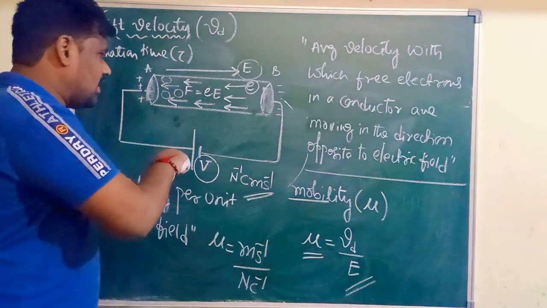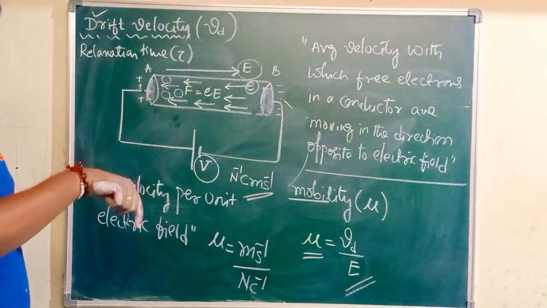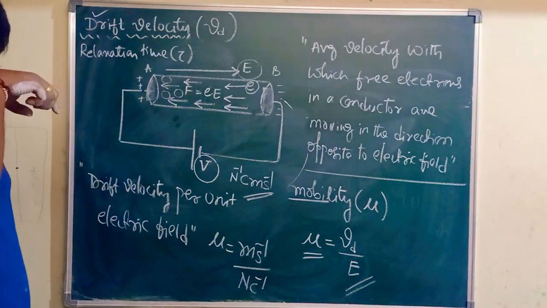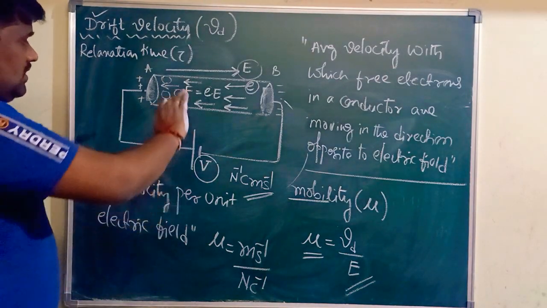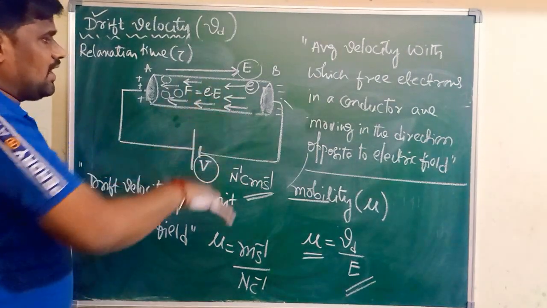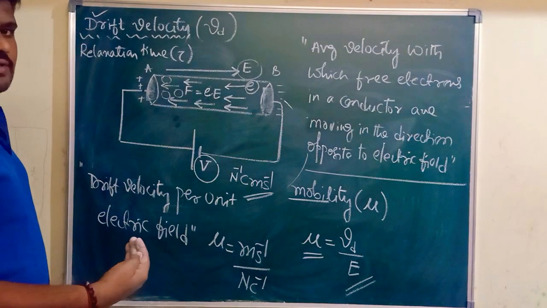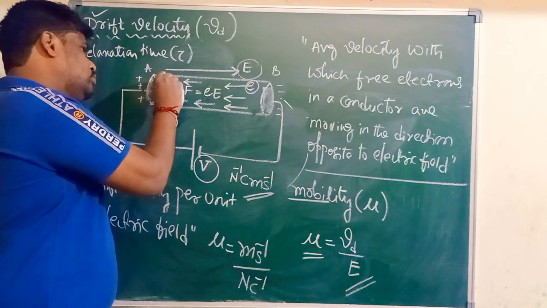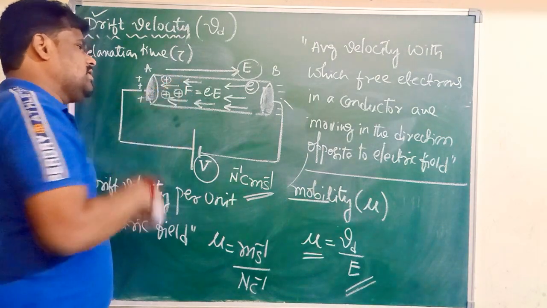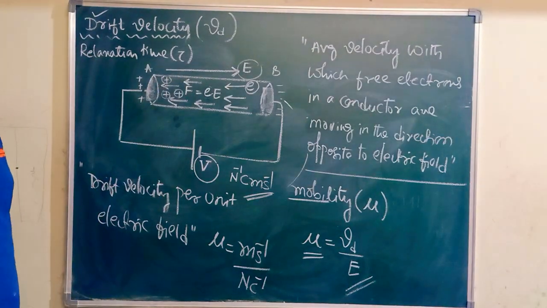Along with electrons, there are positive ions too. Which are called positive ions? Electrons already detached from the atoms of a conductor, and those atoms are called positive ions here.